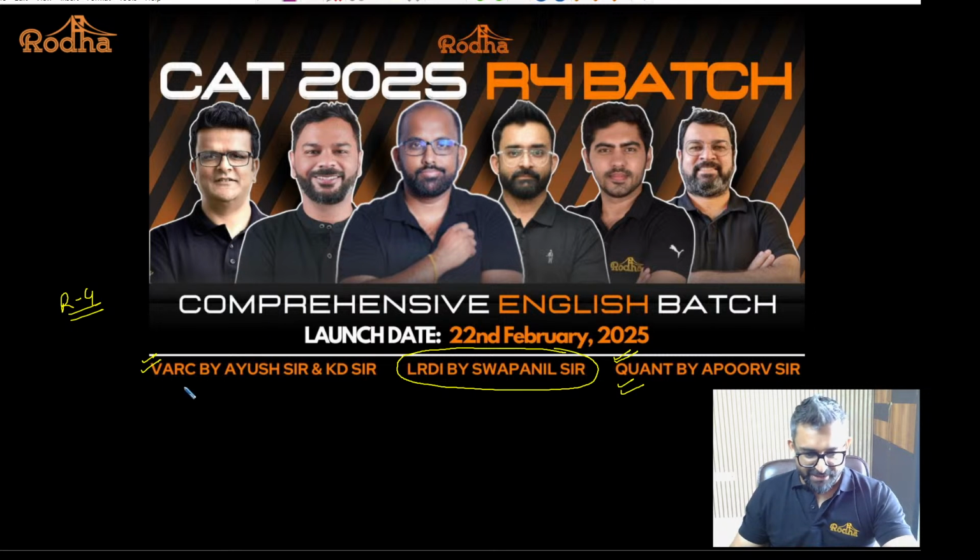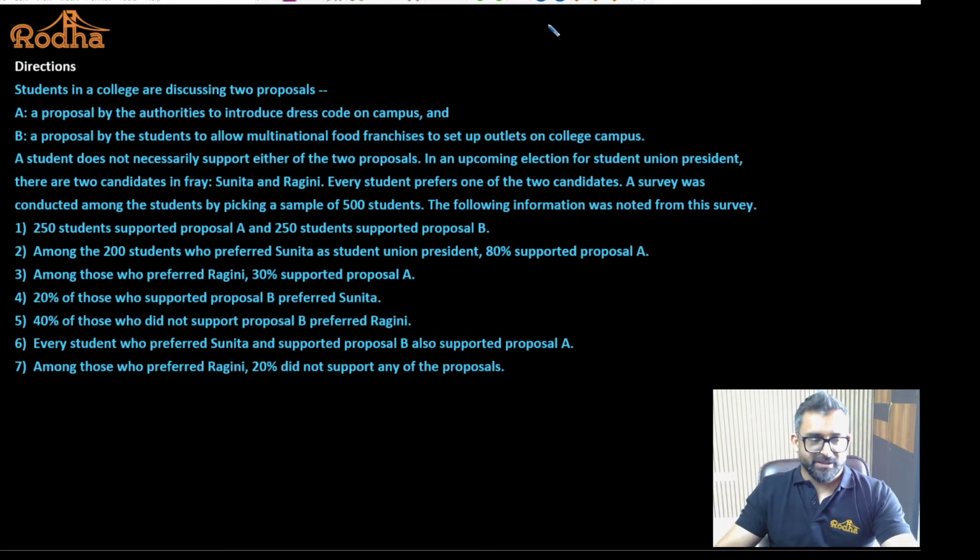Okay, so let's begin with the discussion. This is the first set I have chosen to discuss on this platform. It's a little challenging to understand the set first of all. Let's read the set and let's understand what is going to happen in this set. If you read the question, it will give you an impression that it has multiple layers and is going to be a slightly complex one. But once you figure out what is exactly required in the set, it becomes a little easy. Okay, let's first of all read this. What is mentioned in the question?